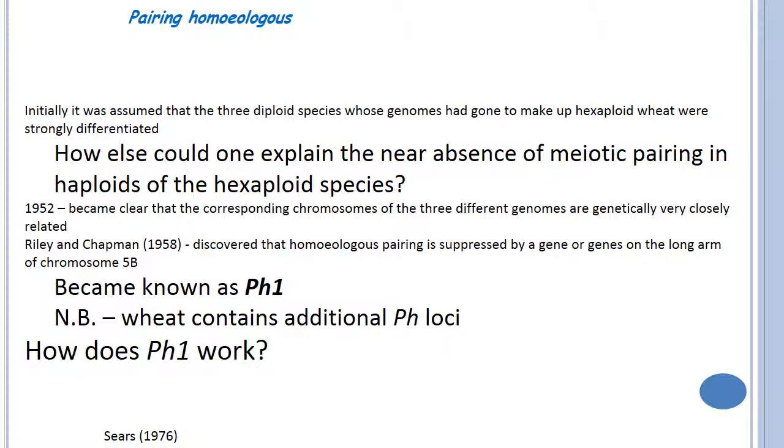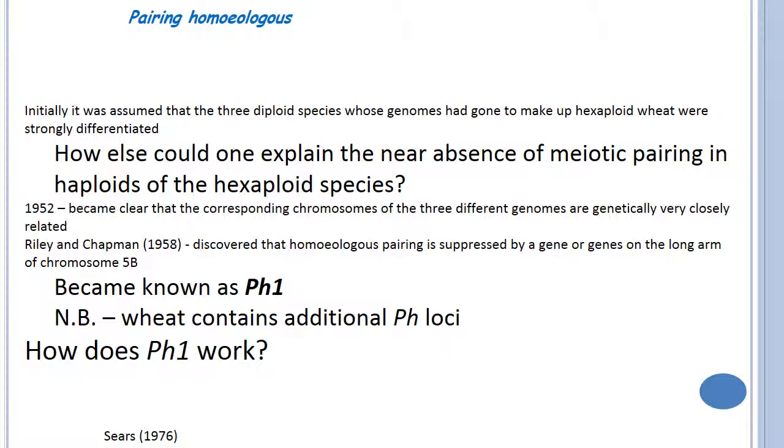Coming to homologous pairing, as I said in the initial stages, the ABD genome in wheat gives normal pairing and further propagation. This is because of Ph gene suppression. Initially, it was assumed that the three diploid species whose genomes make up hexaploid wheat were strongly differentiated.